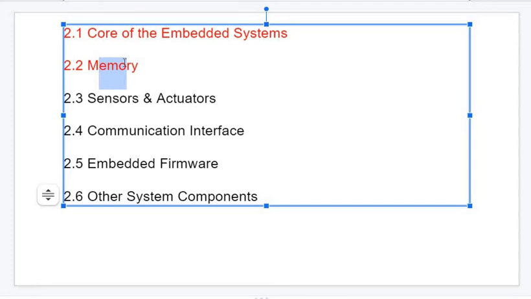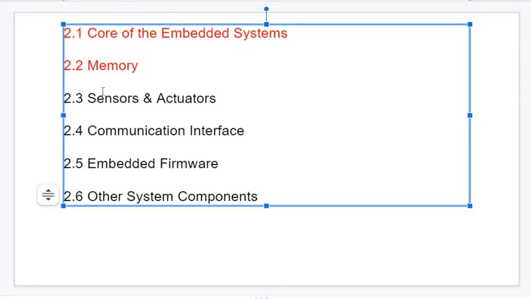Whereas in the memory, we have seen two main categories, the definition of ROM and RAM. We also saw the subcategories of ROM as masked ROM, PROM, EPROM, EEPROM, then NVRAM, and also the flash. Coming to the RAM, we have seen two types of RAMs, SRAM and DRAM. Also we have finished the differences between SRAM and DRAM.